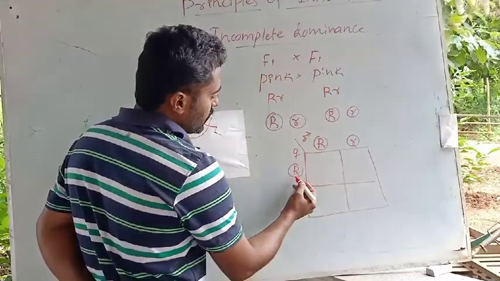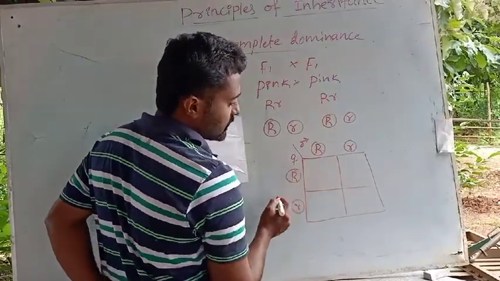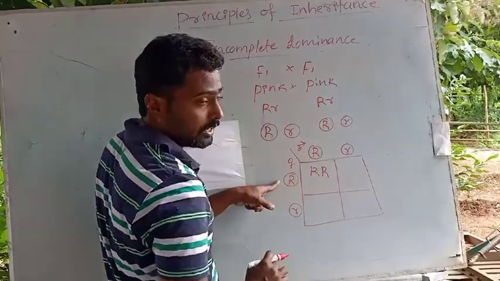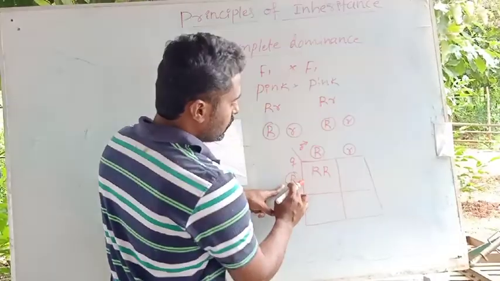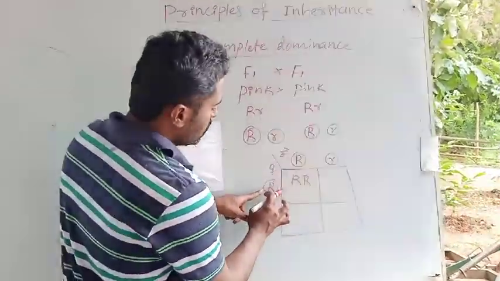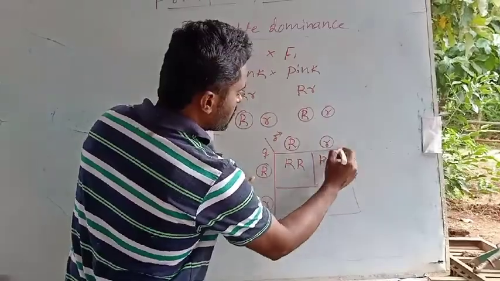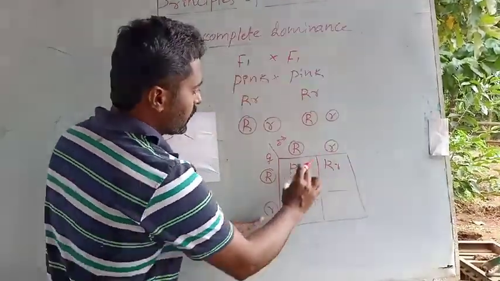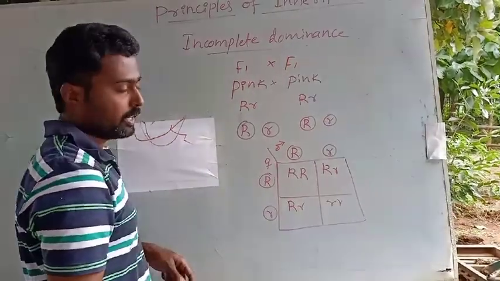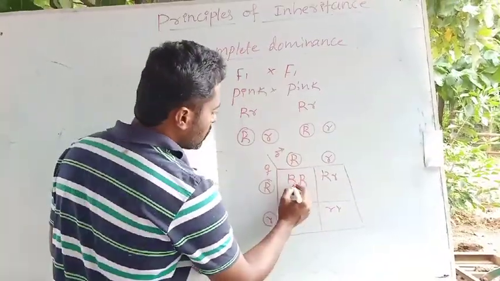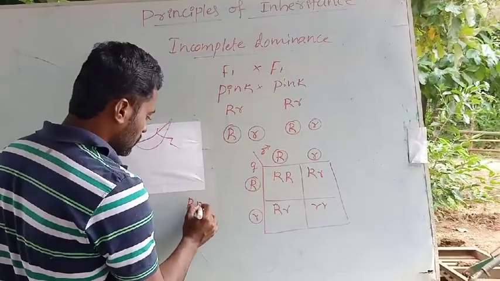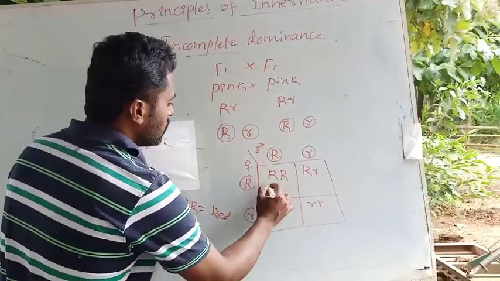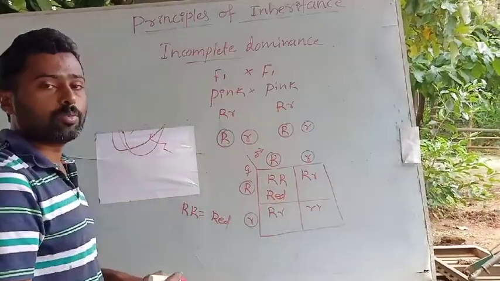You make the cross, capital R and capital R, as I said in the last class. The first one on this side, again on this side, again you consider this one. The probabilities I am talking about: capital R and small r, again capital R and small r, this is one, again small r and small r. Okay, so let us look into the characters. This is capital R and capital R. Just remember, this is a pure homozygous red.